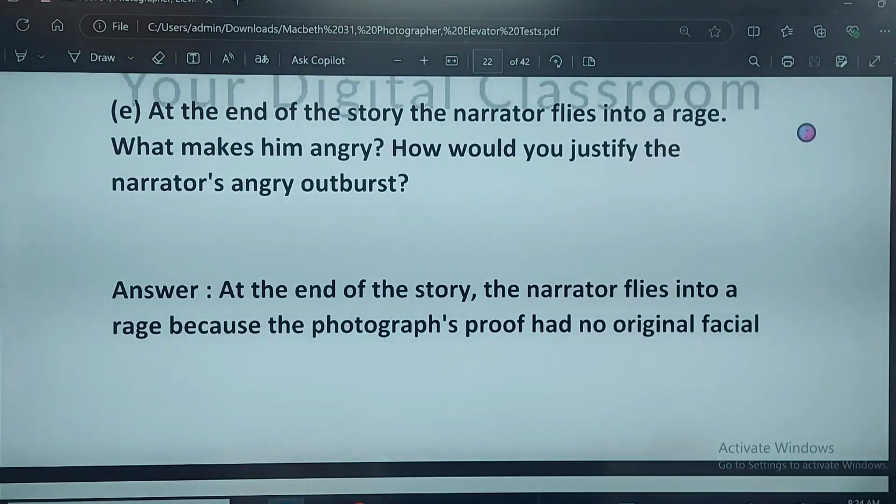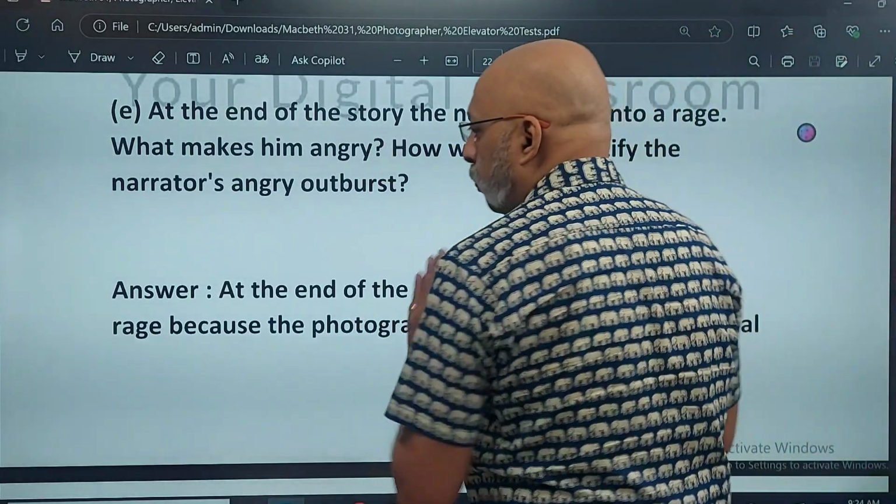Last question, which is a more detailed analytical question. At the end of the story, the narrator flies into a rage. What makes him angry? How would you justify? Now, this part is important. ये आपका personal opinion है.